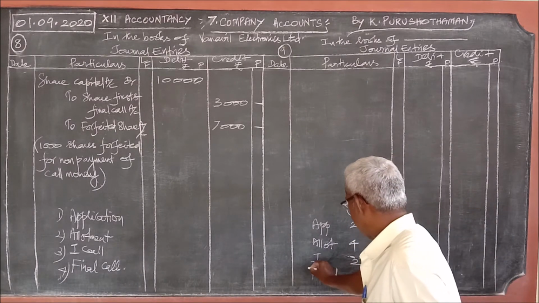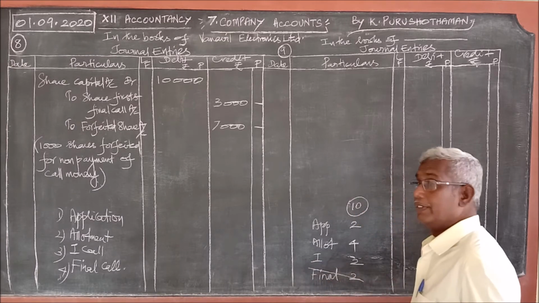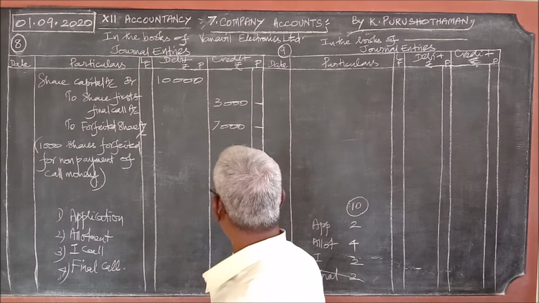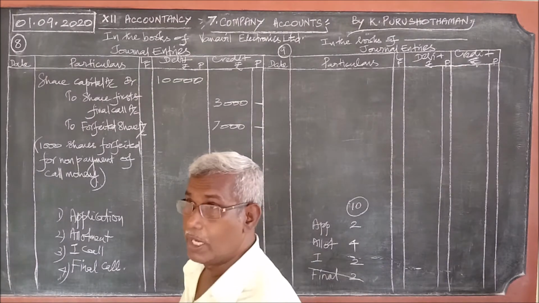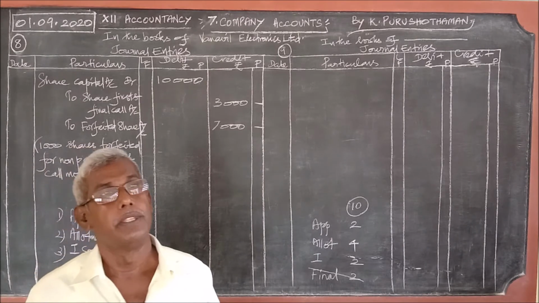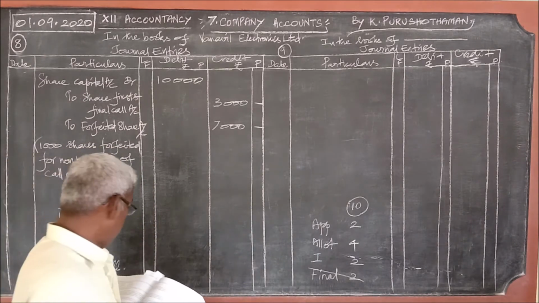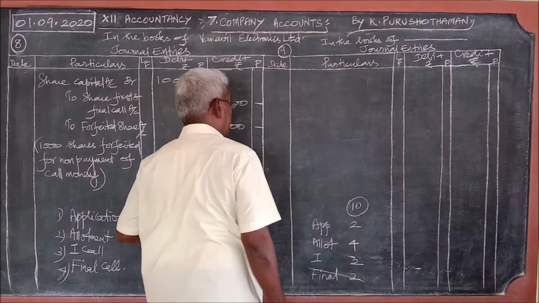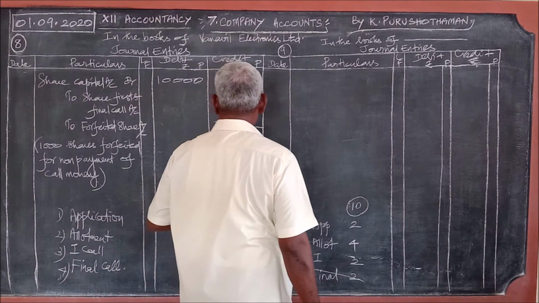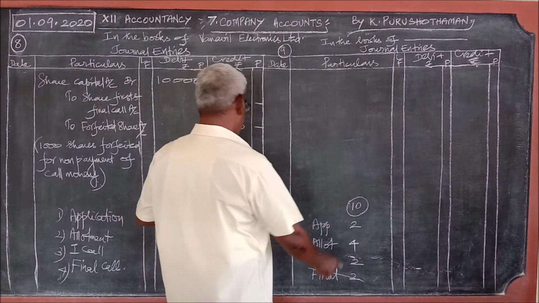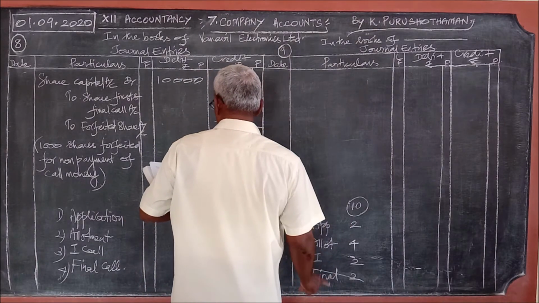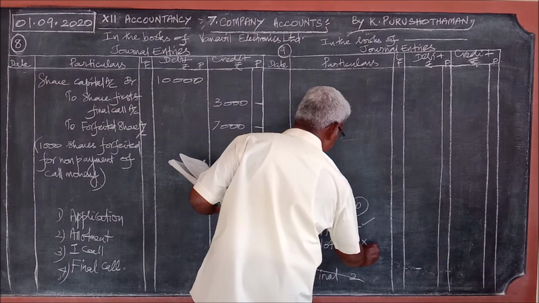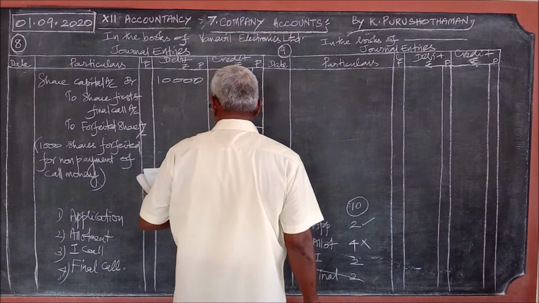But they did not give any information regarding the final call. Go through the problem. You should read very carefully, or else your postings will be wrong, your amount will be wrong, and you will lose marks. We must be very careful. So, what is given there? Lakshit was holding 50 shares of 10 each. He paid 2 on application, but could not pay 4 on allotment and 2 on first call.